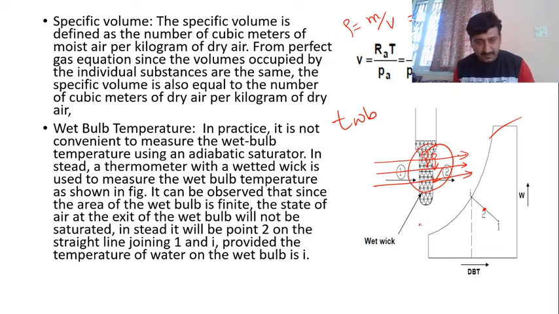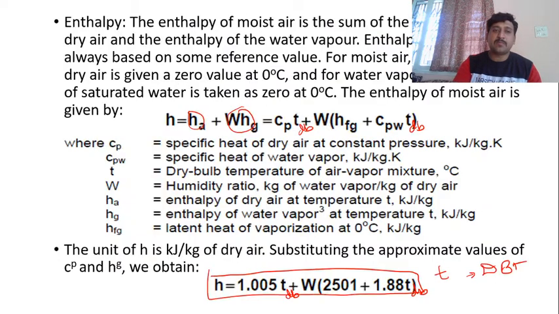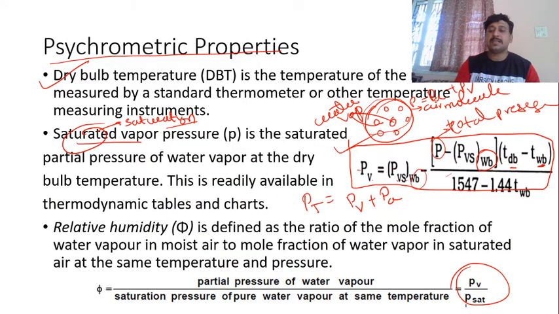Wet bulb, instead it will be point 2 on the straight line joining 1. If this is the situation, it will reach over here. If the air passes, it will reach over here. Okay, 1. And I provided the temperature of water of the wet bulb is I. If this is the temperature, it will pass through and show us the situation of the dry air, how it will be. Okay, so these are some of the psychrometric properties.